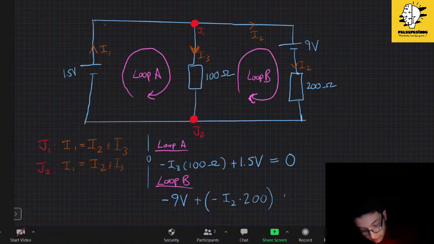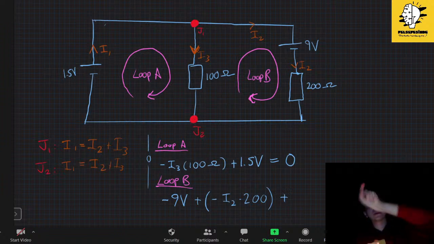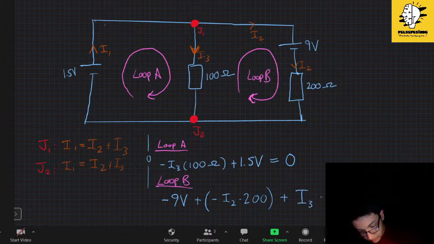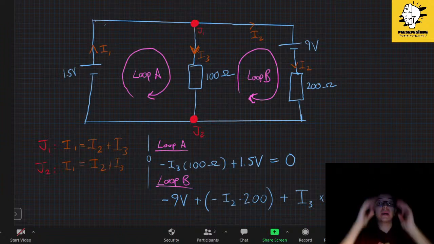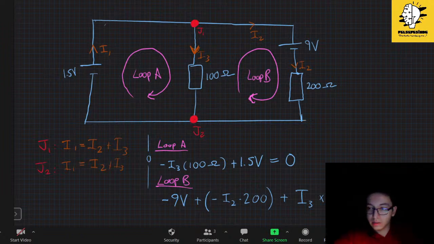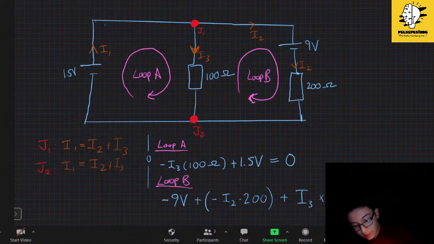Voltage is equal to I times R, but this time it's positive because we are going upstairs. So I3 times 100. And now I go up and I am again at junction 1, the initial point that I started. So it will again be 0.